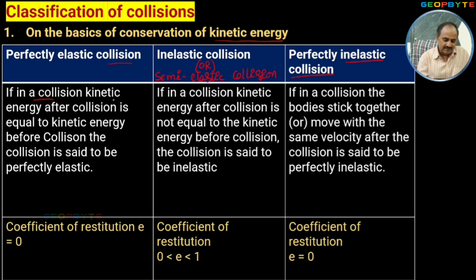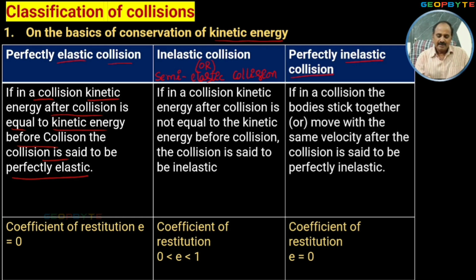If in a collision, kinetic energy after collision is equal to kinetic energy before collision, the collision is said to be a perfectly elastic collision.